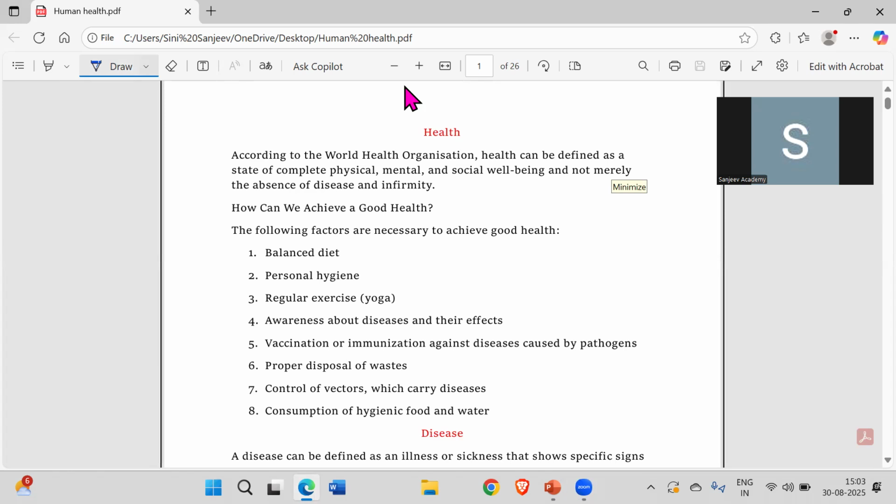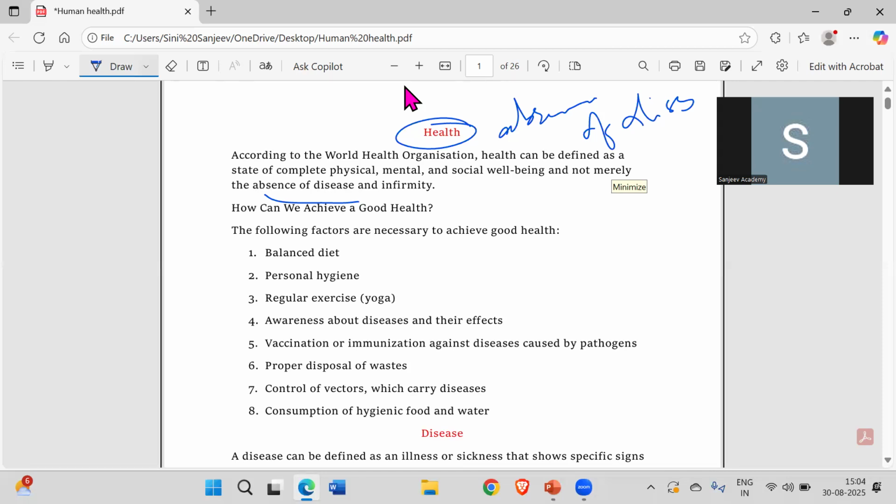Health is nothing but the absence of disease. So it's written over here, absence of disease, or you can say when a person is physically fit, we say that that person is healthy. It includes everything such as the physical, mental, as well as the social well-being.